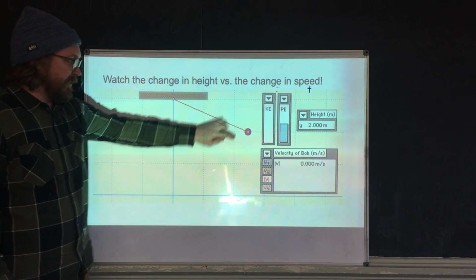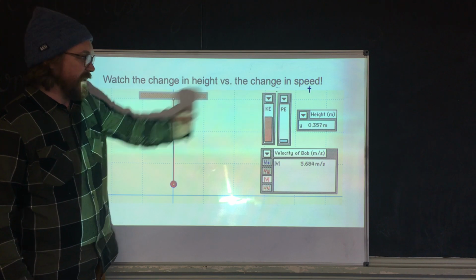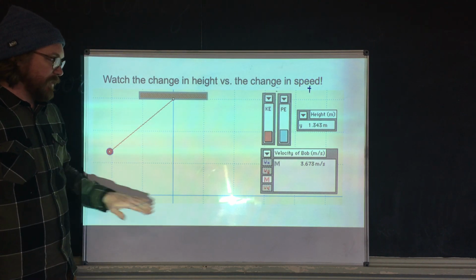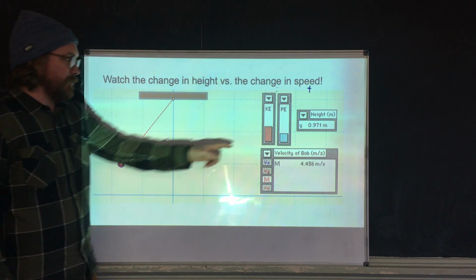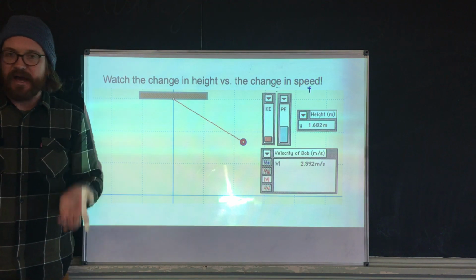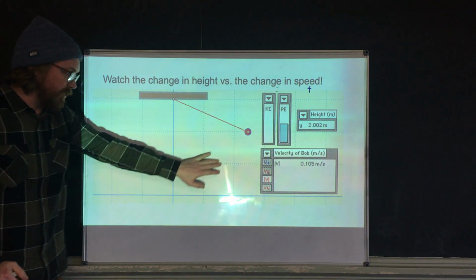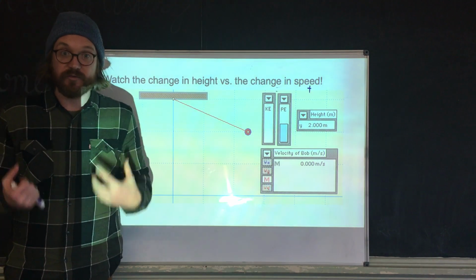swings down, it's going faster and faster. As it speeds up, its kinetic energy gets higher and higher. As it goes back up, its potential energy gets higher, and as it swings back down, its kinetic energy gets higher, right? As one gets bigger, the other has to get smaller. The faster it's going, the lower it gets. The higher it's going, the more it slows down.